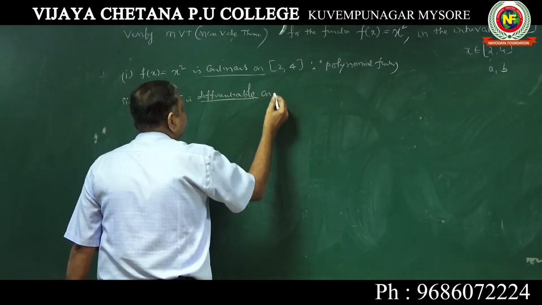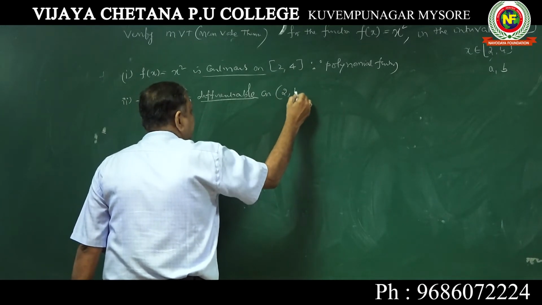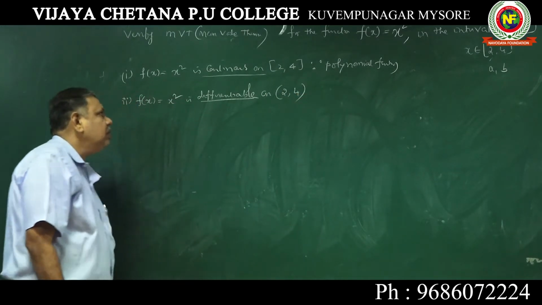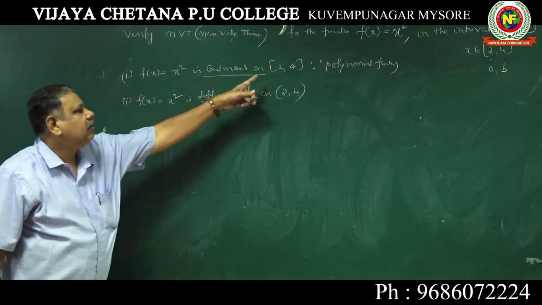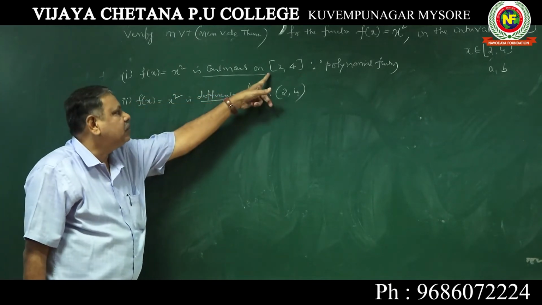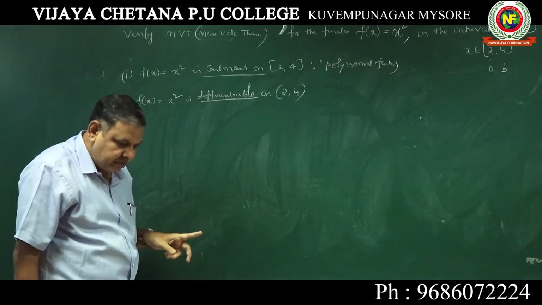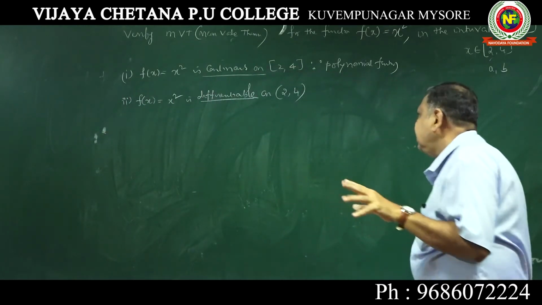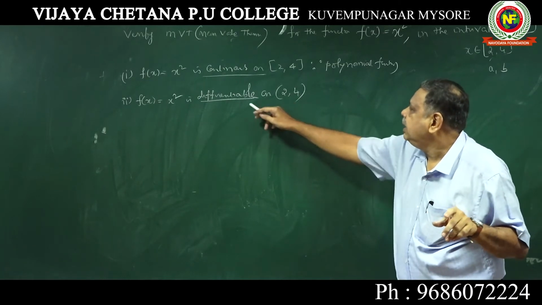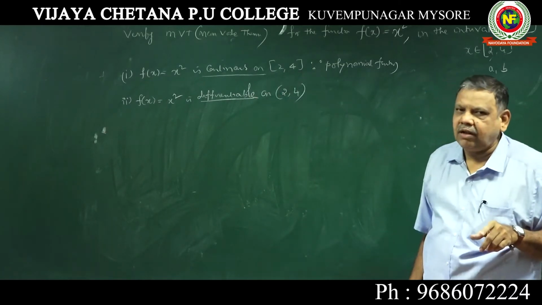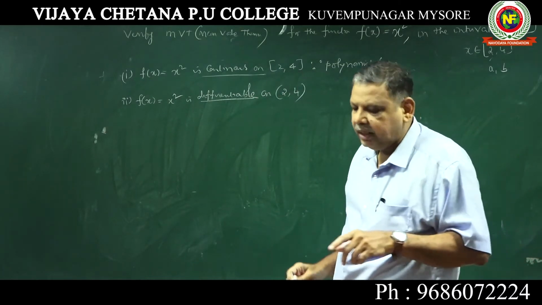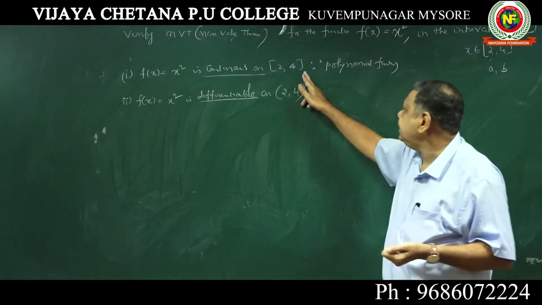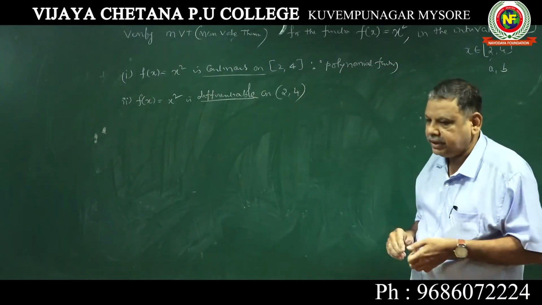Is differentiable on the open interval. ಡಿಫರೆನ್ಷಿಯಬಿಲಿಟಿ ಬರೆಯುವಾಗ open interval ಬರೀಬೇಕು, continuity ಬರೆಯುವಾಗ closed interval ಬರೀಬೇಕು. This is called closed interval, this is called open interval. Very very important. Students get mixed up and they write ಇದಕ್ಕೆ ಇದನ್ನು ಬರೆದುಬಿಡ್ತಾರೆ, differentiability ಇದು ಬರೀತಾರೆ. That is wrong. They will lose marks miserably. You should be very careful. ಇದು continuity, ಇದು differentiability.